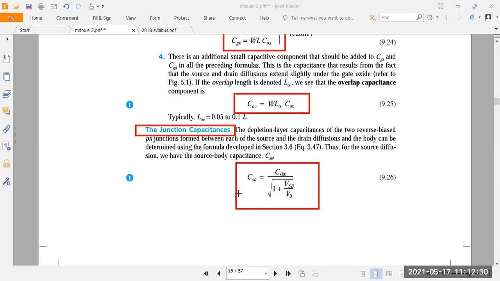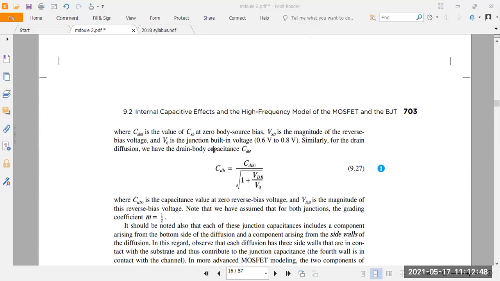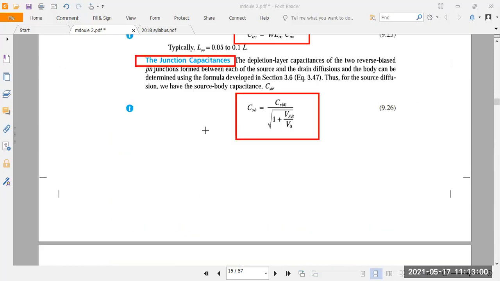Writing it here, the capacitance between the source to bulk is equal to CSB naught divided by the square root of 1 plus VSB divided by V naught. This is the equation. CSB naught is the capacitance with respect to body to source bias of almost 0 voltage, meaning when there is a ground connection for the bulk. Naught means a ground connection.